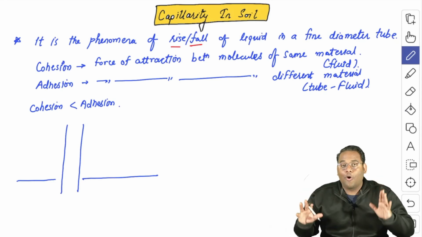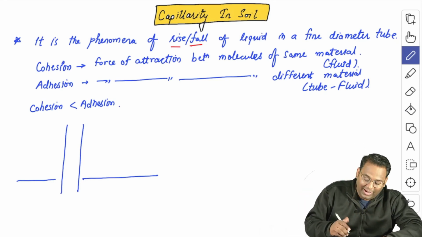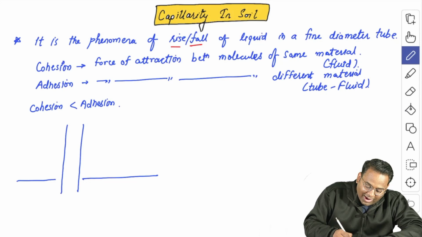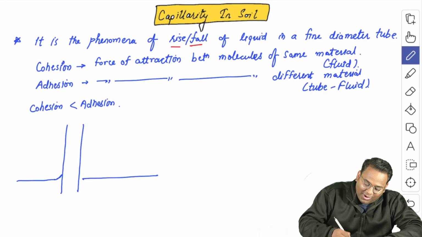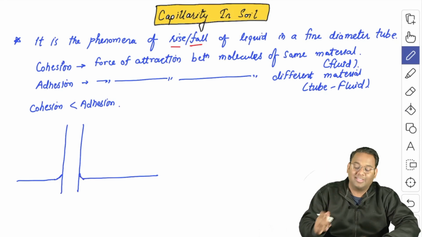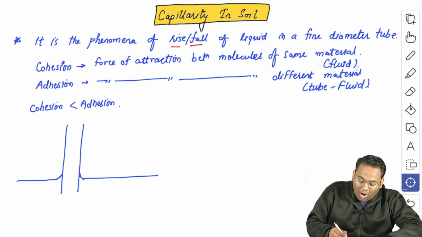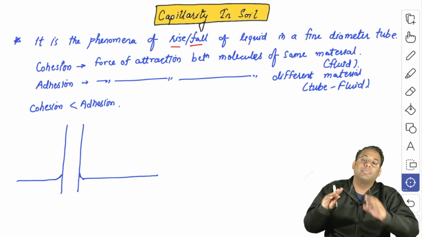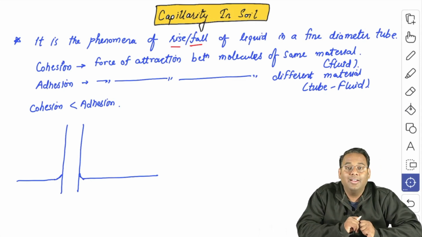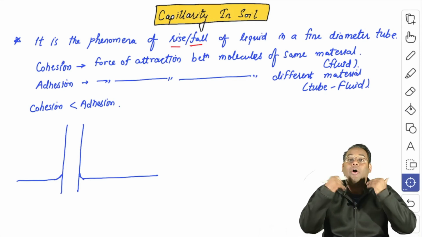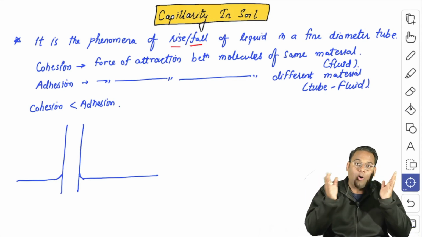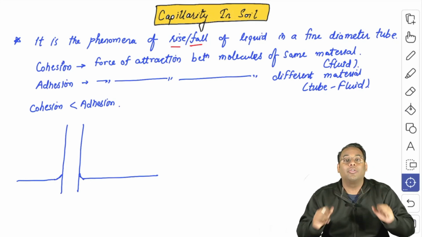And as it wants to increase the contact area, wherever there is a tube, the free surface around the tube will be curved like this. Because of the presence of such a curve, you can see that the contact area is increased between the tube and the fluid.